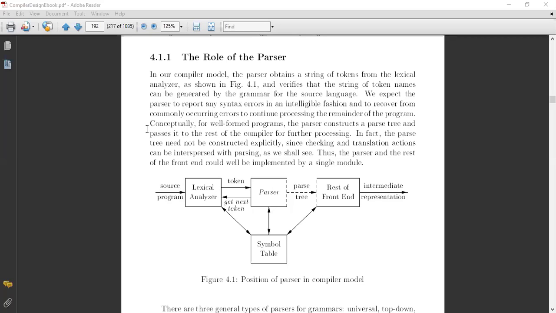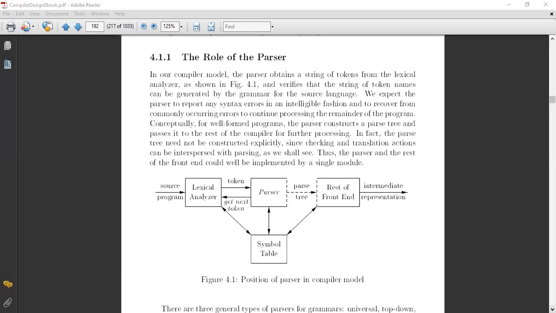In fact, the parse tree need not be constructed explicitly, since checking and translation actions can be interspersed with the parsing. We will see this later in this series. Thus the parser and the rest of the front end could well be implemented by a single module. This is the discussion that we have.